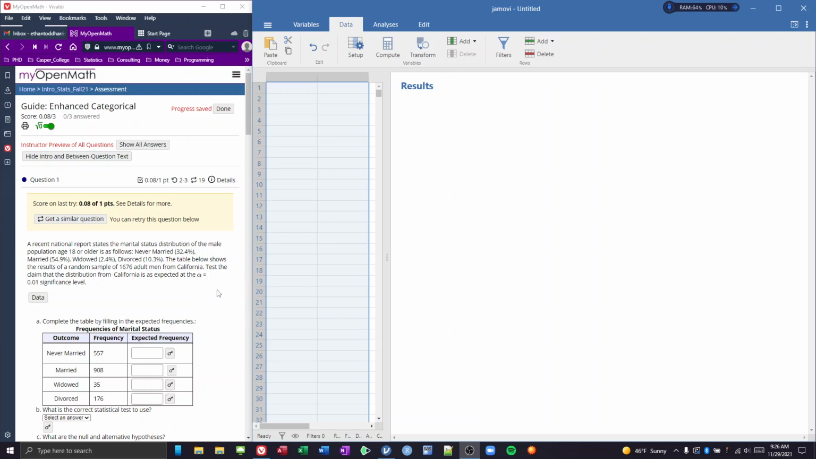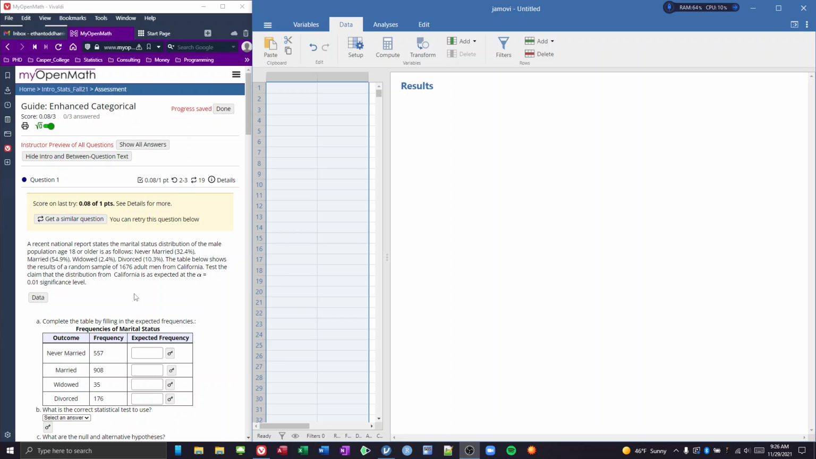So here we go. A recent national report states that the marital status distribution of the male population age 18 or older is as follows: never married 32.4%, married 54.9%, widowed 2.4%, and divorced 10.3%. The table below shows the results of a random sample of 1,676 adult men from California. Test the claim that the distribution from California is as expected at the alpha 0.01 significance level.